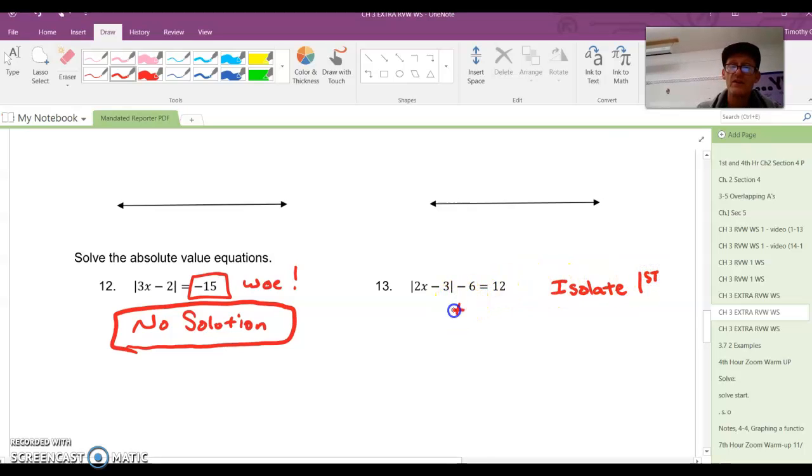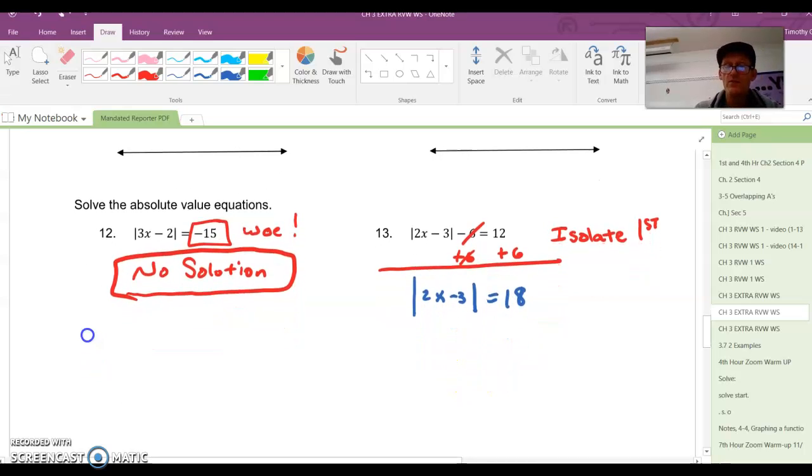And in that case, we're going to add the 6 to both sides. And then now we have the absolute value of 2x minus 3 equals 18. Now, the absolute value could be 18, or it could be -18. These are the two numbers that have the same distance from 0. These are the two numbers that you get the same number when you take the absolute value of it. The absolute value of -18 is 18, and the absolute value of 18 is 18.